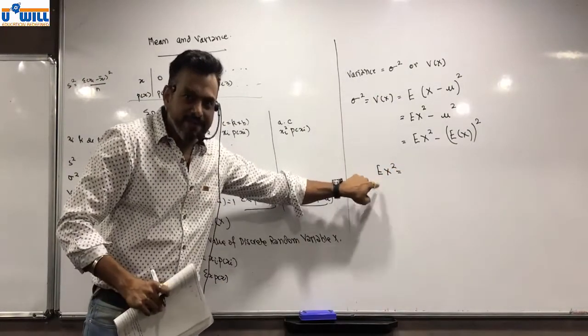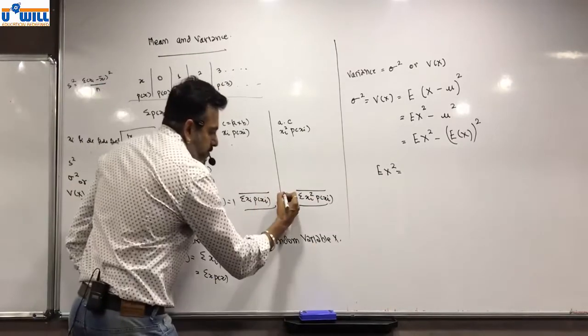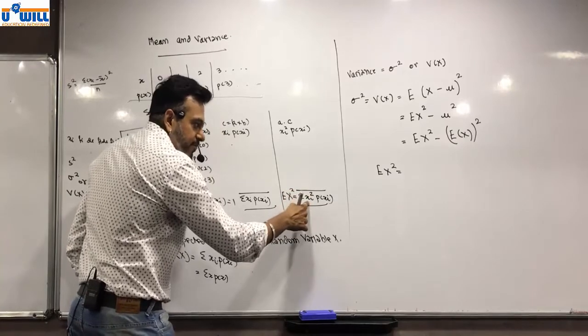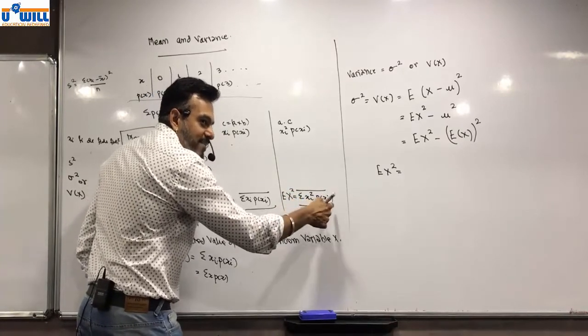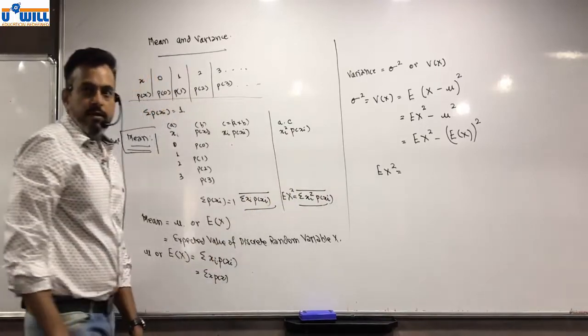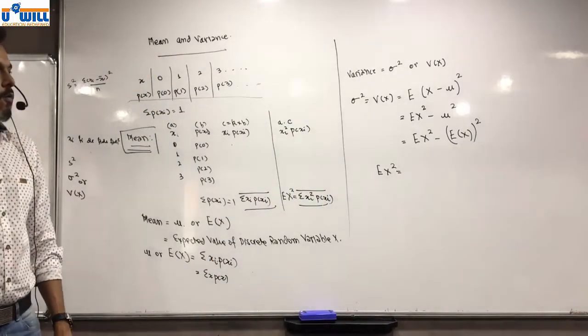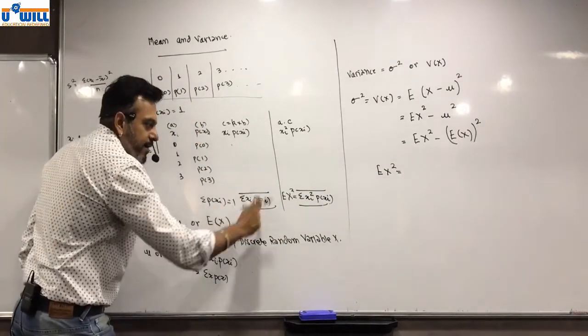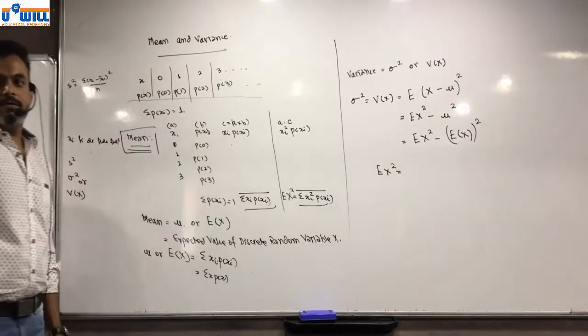E of x square is equal to, which you have already found out, sigma x square into p of xi. यानी ये वाला कॉलम is this, उसका total. पता चल गया सबको? Now what you have to do? This minus ये जो find किया था इसका square.